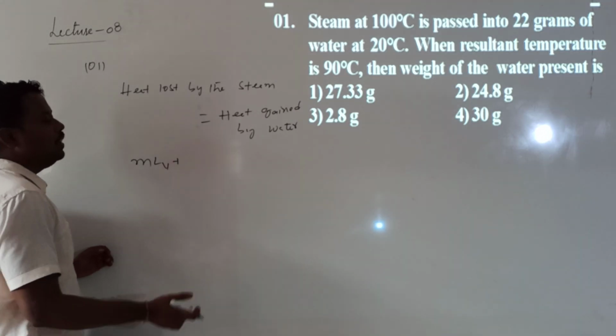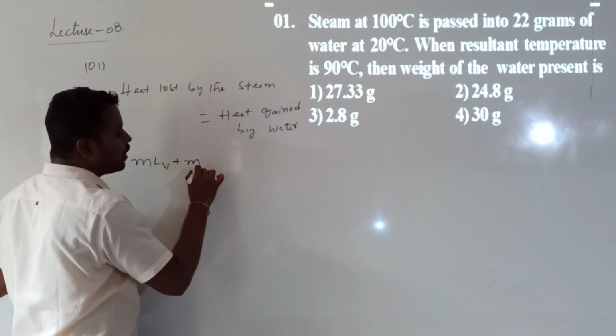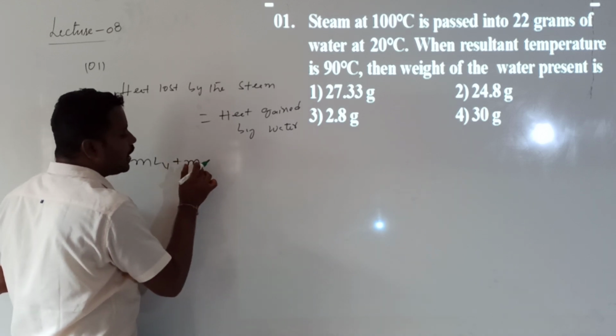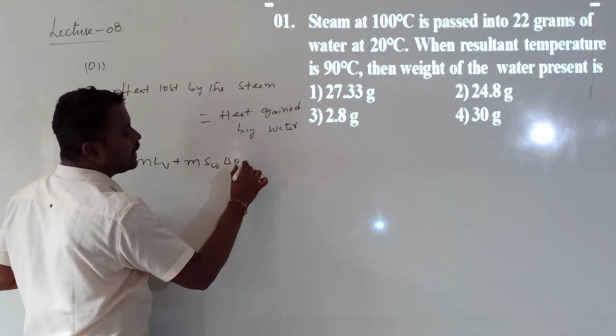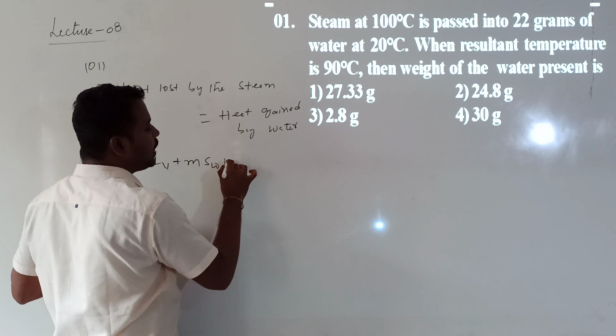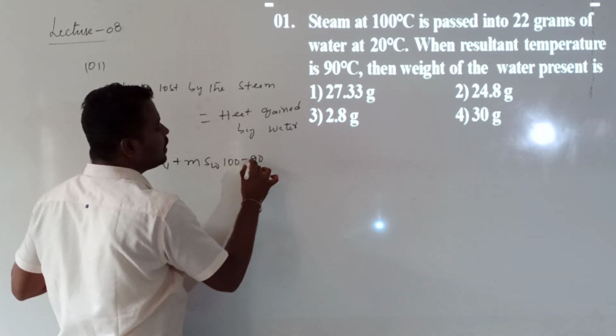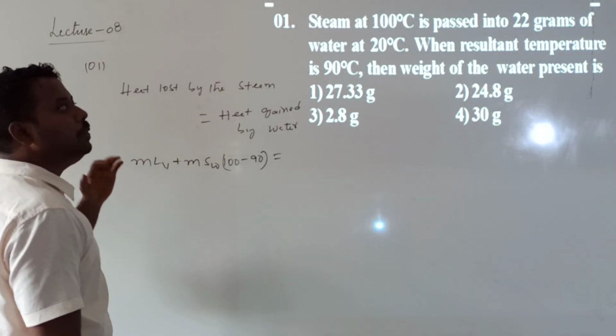What does it mean? The water will be further cooled. How much heat is lost by the water? Given by mass of the water into specific heat of the water into change in temperature, delta theta. Can I call the delta theta value? What is the initial temperature? 100. Final temperature 90. So that will be equal to the heat gained by the water.